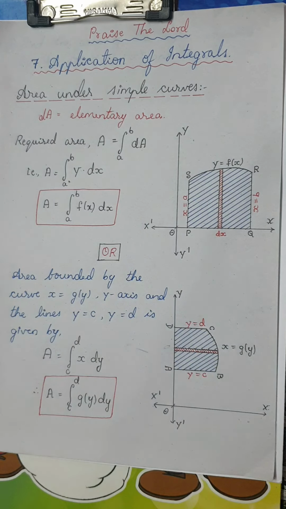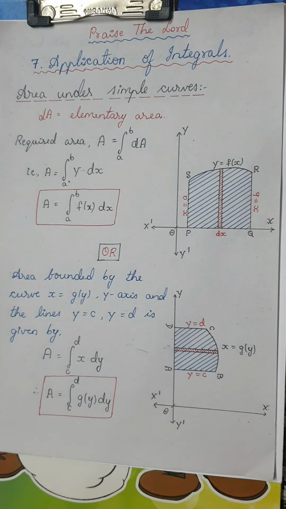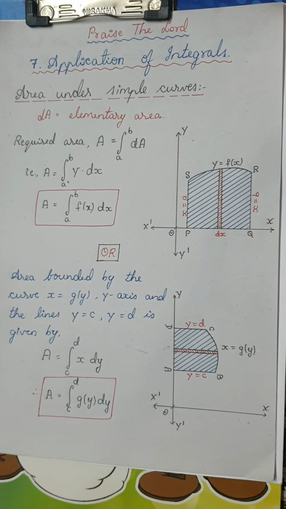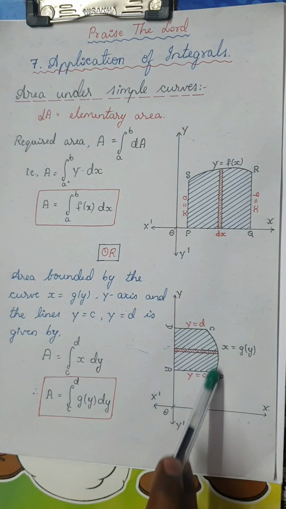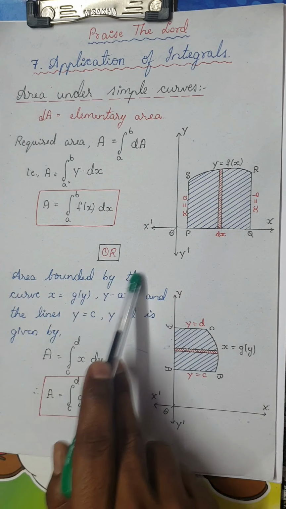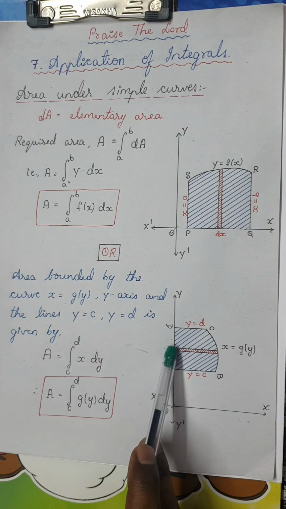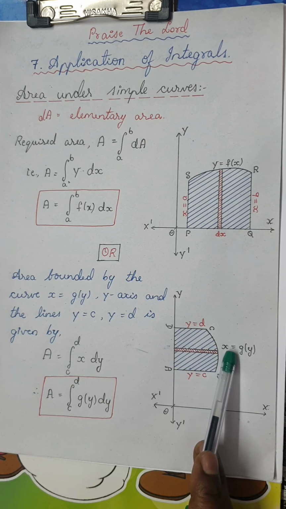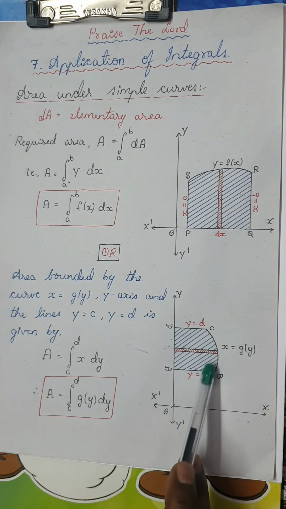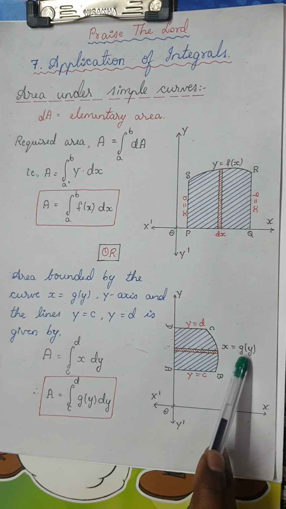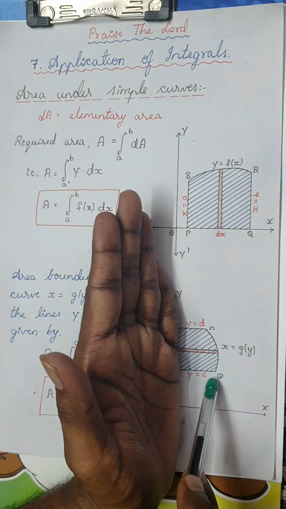I hope you have a small picture of what the curve is. Once we start solving the problems, you will easily understand the concept in detail. Now, in case the curve is along y-axis, the area bounded by the curve x is equal to g of y. Remember, if it is along y-axis, the curve will be of the form x is equal to a function of y. I have taken it as g of y. So area bounded by this curve x is equal to g of y and the y-axis.